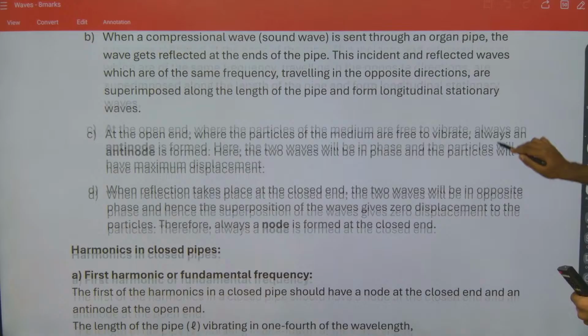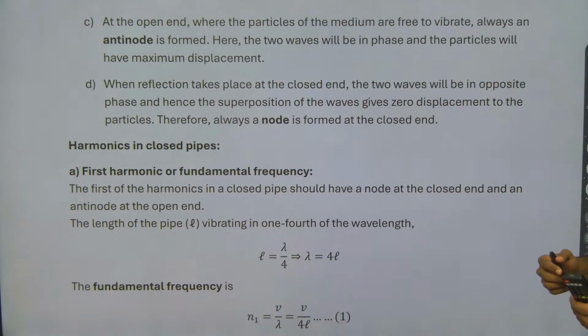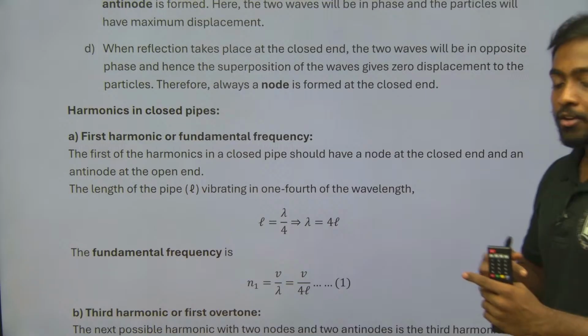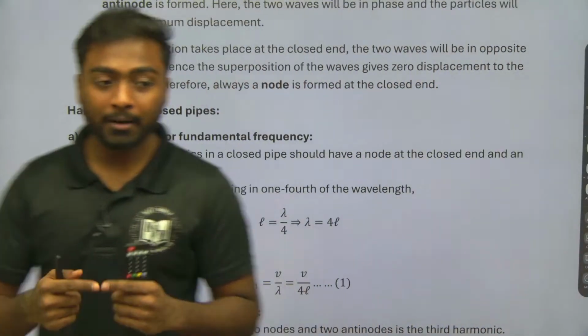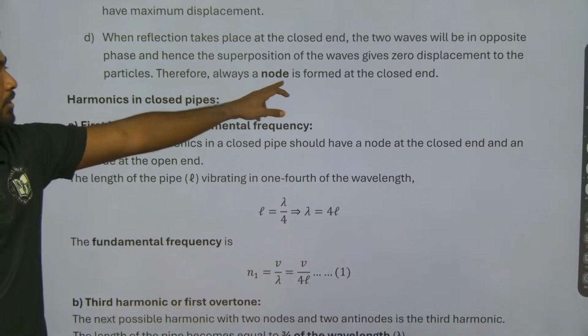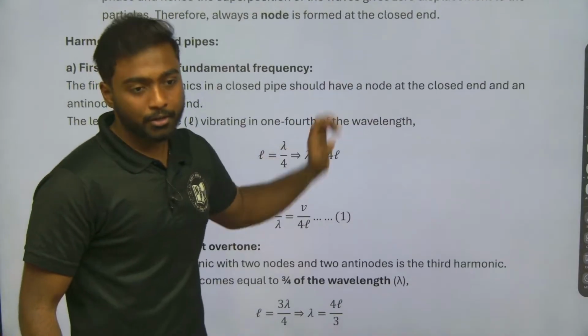When the reflection takes place at the closed end, the two waves are in opposite phase and hence the superposition of waves gives zero displacement. Therefore a node is always formed at the closed end. So the open end is an antinode, the closed end is a node.